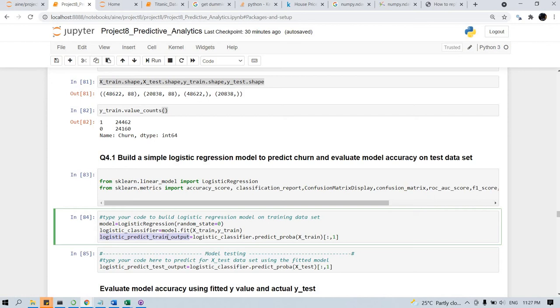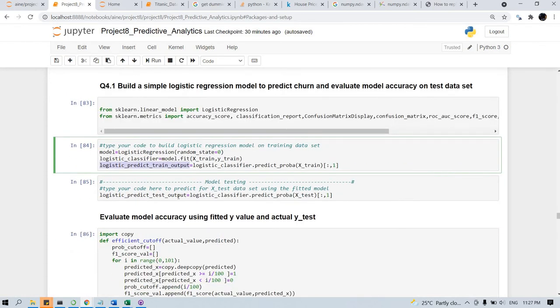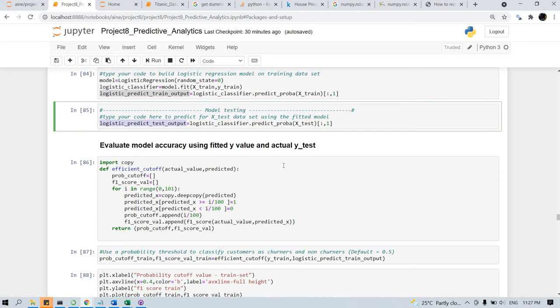Then we predict the output on the training data set, as well as the test output on the test data set. Basically these are probabilities: if it is 0.7, it is inclined towards 1; if it is 0.3, it is inclined towards 0 as a churn value. Then we try to find the efficient cutoff. Basically, if the probability is greater than 0.5 the churn value is 1, and if it is less than 0.5 the churn value is 0. Instead of doing that, we have to find the efficient cutoff.